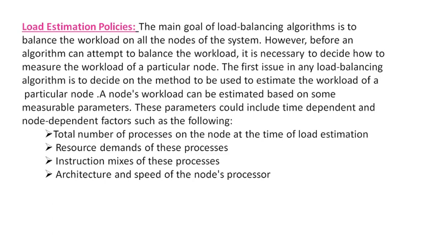The second parameter is the resource demands of these processes. What resources are required for running those particular processes is another parameter. Then the instruction mixes of the process, whether that job has a mixed instruction set or not, should also be considered. The instruction set might be a combination of I/O bound instructions and instructions which require CPU cycles.